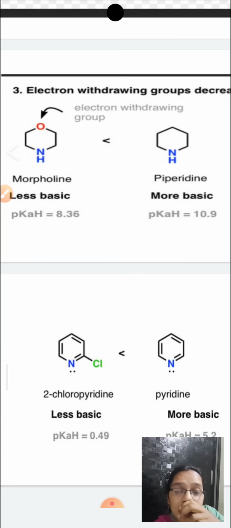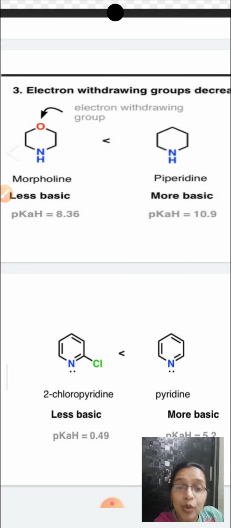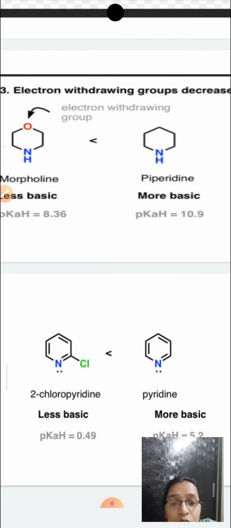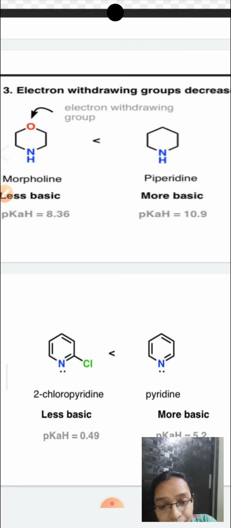Okay, and that is why oxygen here acts as an electron withdrawing group. So as I already said, as the electron withdrawing group is present around the nitrogen atom, it withdraws the electron density towards itself, making it less available for protonation. So therefore here piperidine is more basic than morpholine. Okay, and next is 2-chloropyridine and pyridine, and the same thing we are going to see in the case of pyridine and 2-chloropyridine. Which is more basic? Pyridine is more basic than 2-chloropyridine.